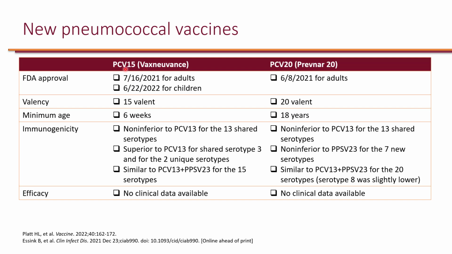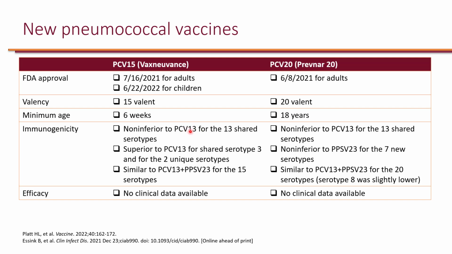With the PCV15, which came to the market in, actually both of them came to the market in 2021, we have been able to include more serotypes in the PCV vaccines. PCV15 has 15 serotypes, and they have shown non-inferiority when it comes to immunogenicity to PCV13.